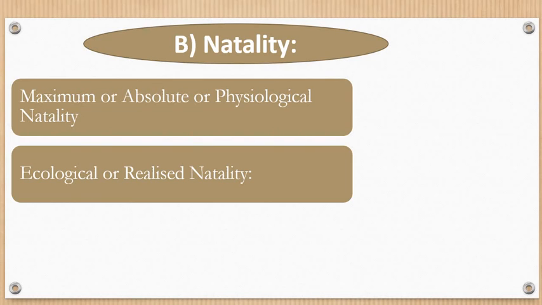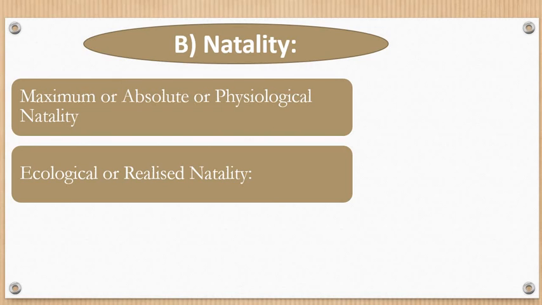So all possible limiting factors of the environmental conditions are taken into consideration, whether it is high temperature, low temperature, high wind current, low wind current, humidity, all the factors are taken into consideration for this productivity, right? So all environmental conditions are taken into consideration while calculating this ecological or realized natality, and it is always referred to as the fertility rate, right?